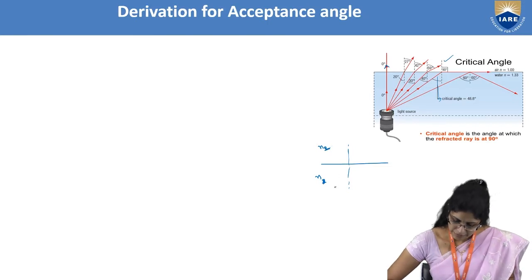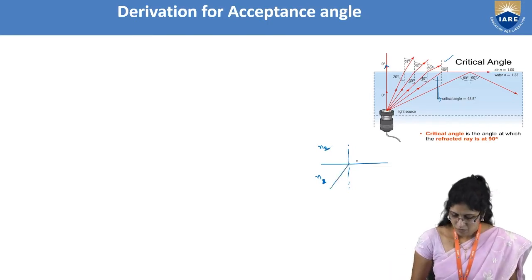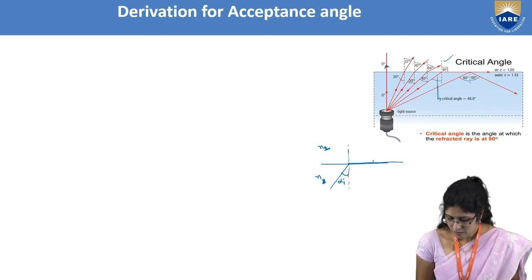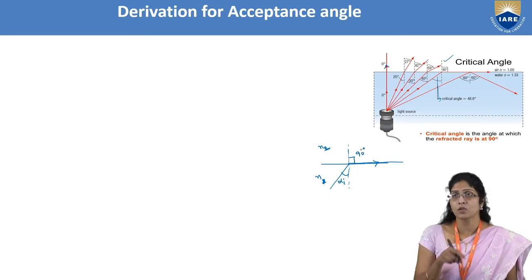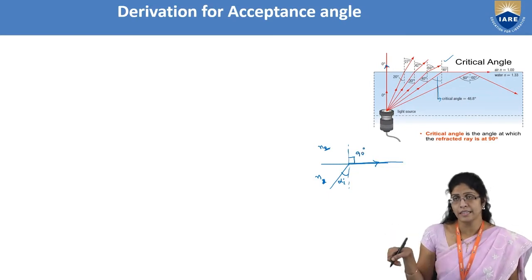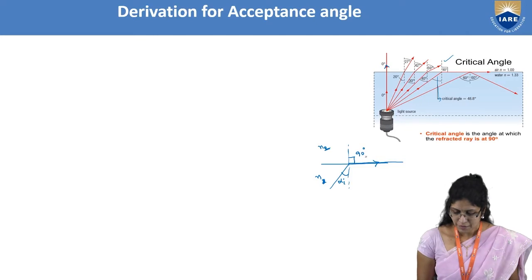Now at one particular angle of incidence, alpha I, let me think that the angle of refraction is 90 degrees because the ray has gone grazing the interface.